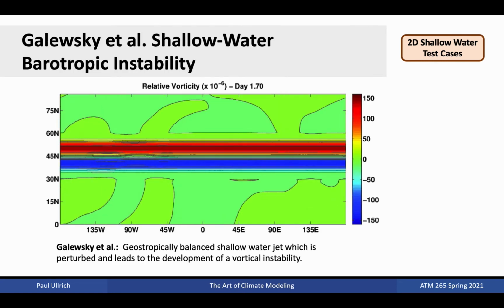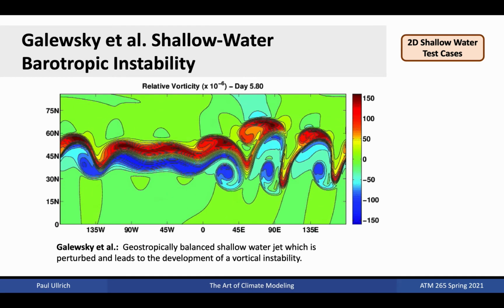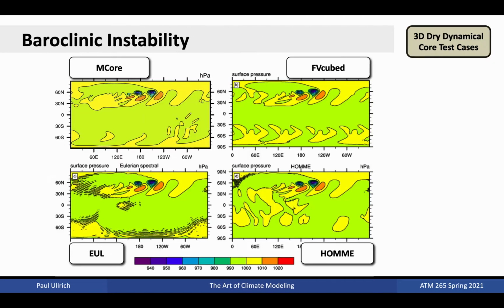More complicated shallow water test cases then follow, but ones whose solutions are less deterministic. Tests like the Galewsky shallow water barotropic instability do not have an analytical solution, but can be compared against high-resolution reference solutions computed with another model. Moving beyond shallow water test cases, we end up in the regime of 3D dry dynamical core test cases.